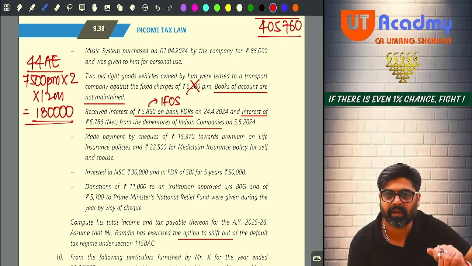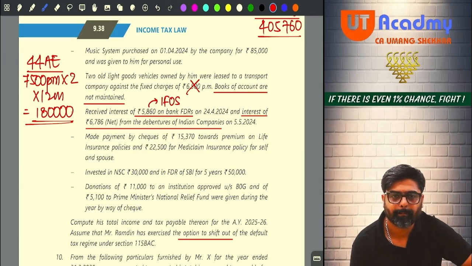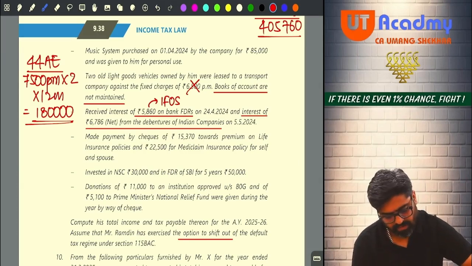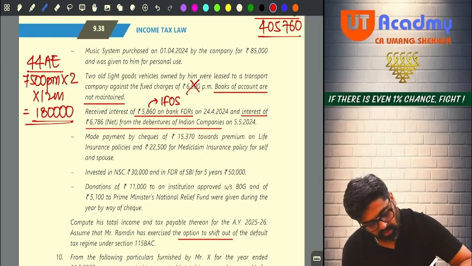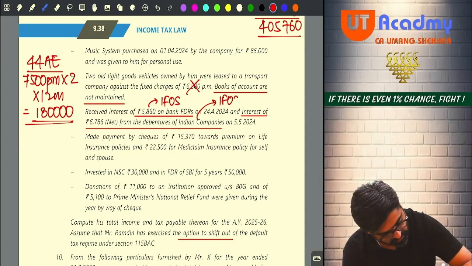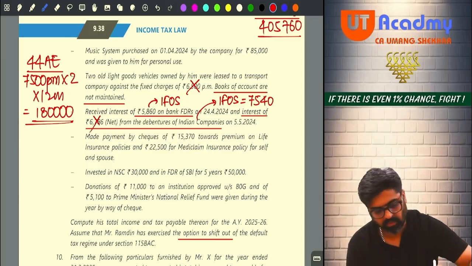Can you cross multiply? This is 6786 divided by 90 into 100, which will give you 7540. So this interest will also be taxable under the head IFOS, but 7540 and not this amount.